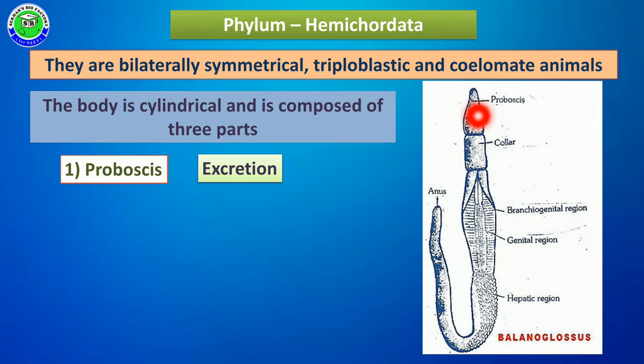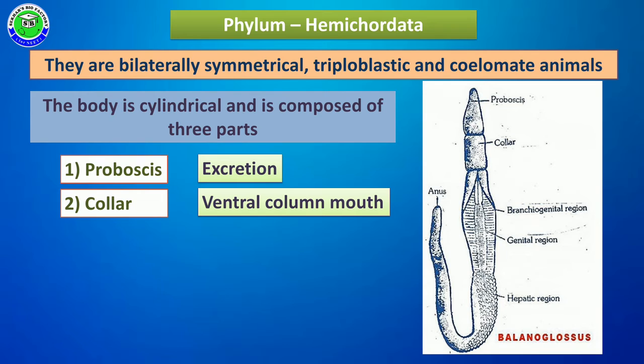This proboscis is useful for the excretion function. The second part after the proboscis is a structure called the collar. In this collar, at the ventral side, there is the ventral column mouth, and along with this there is a long part called the trunk.